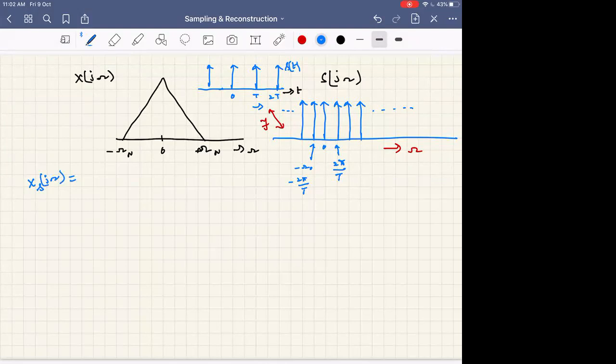We multiplied x of t and s of t, x of t dot star s of t. This signal and this signal we multiply.